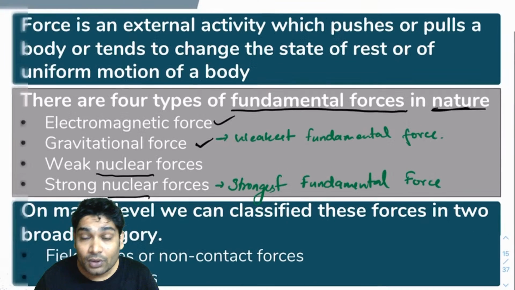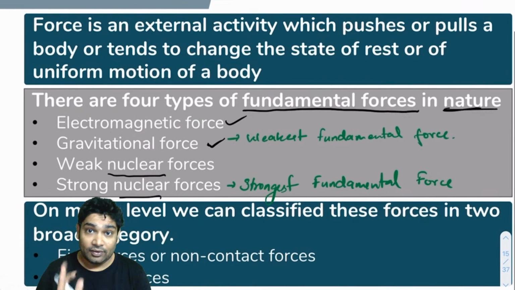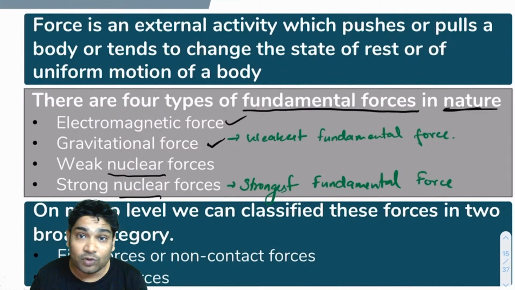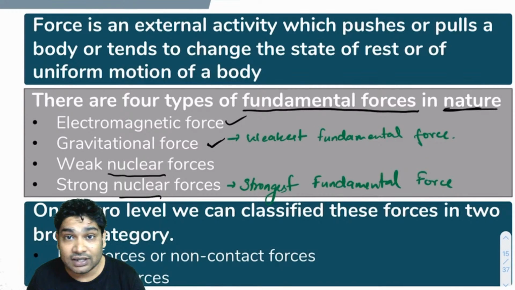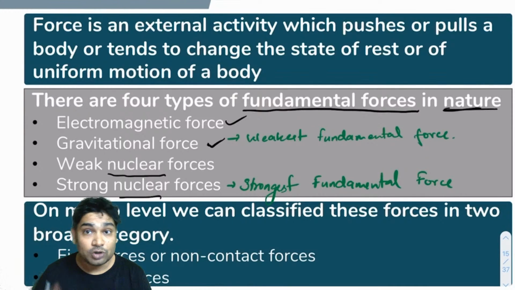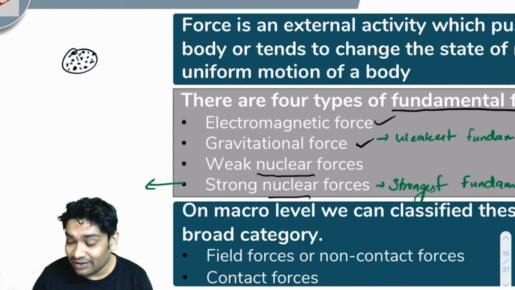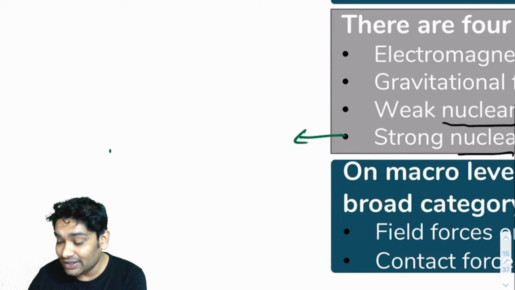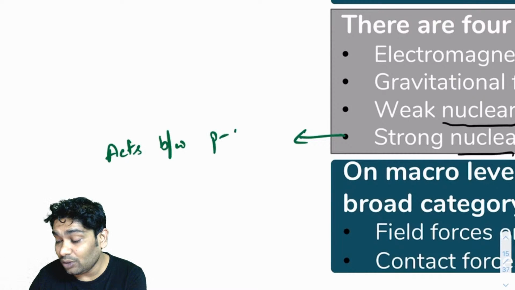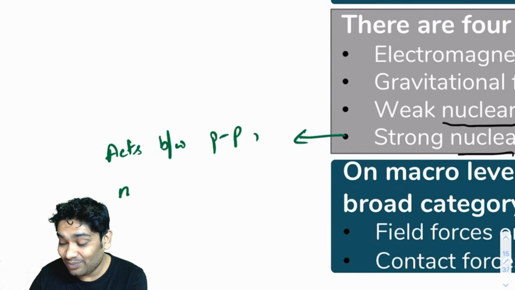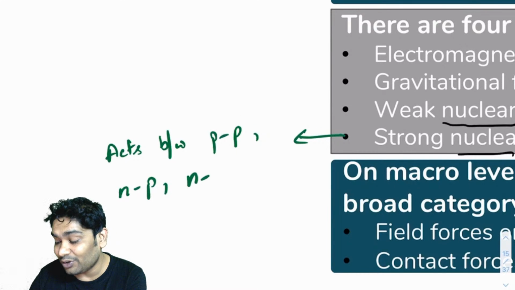So as I said, these are the four important categories of fundamental forces: electromagnetic, gravitational, weak nuclear, and strong nuclear. Strong nuclear force is the force which acts between proton and proton, proton and neutron, and neutron and neutron.